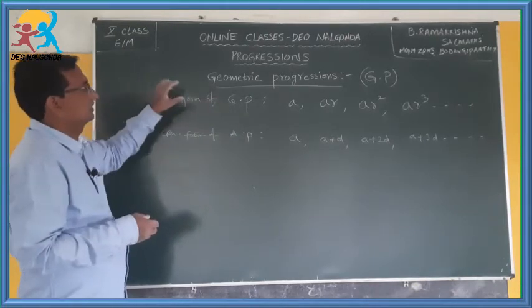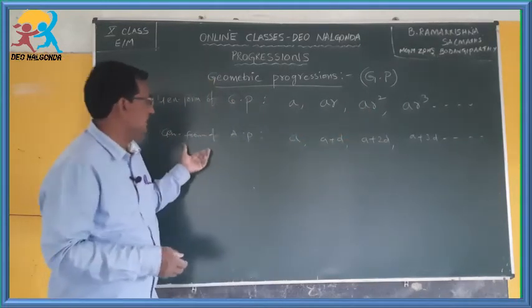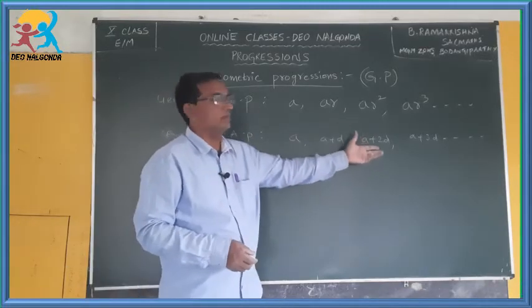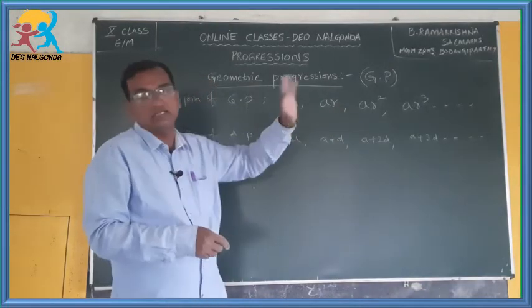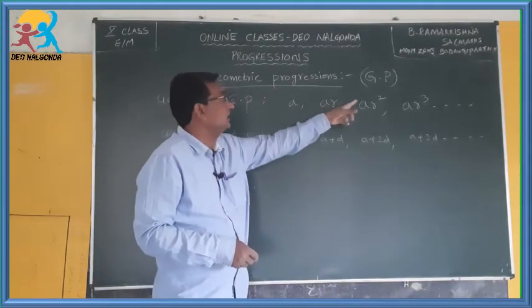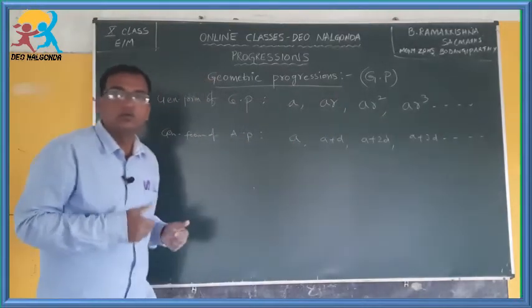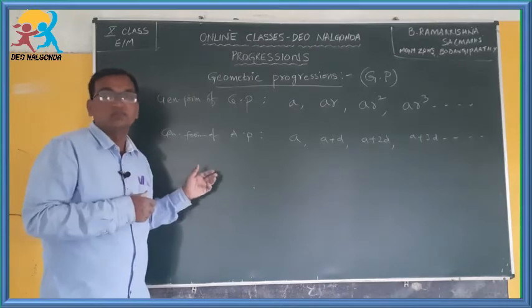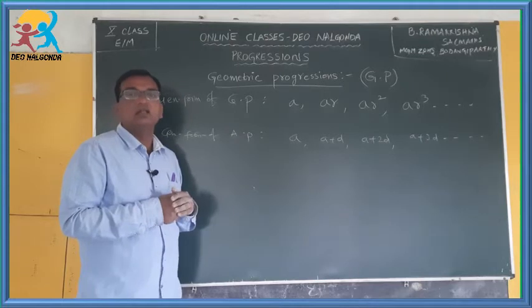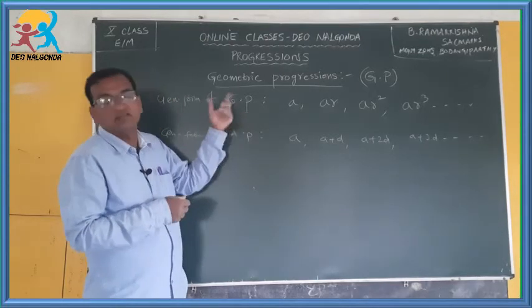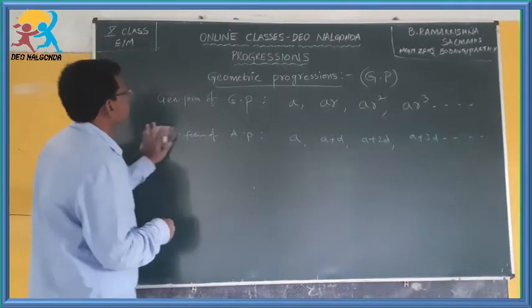So the general form of a GP is A, AR, AR square, AR cube, and for AP, A, A plus D, A plus 2D, A plus 3D. This is increasing in a linear way, this is increasing in an exponential way. That's why we are getting exponents here. If exponents are involved, how do you solve the things? It means you have to understand exponential laws, or laws of exponents, while dealing with geometric progression.